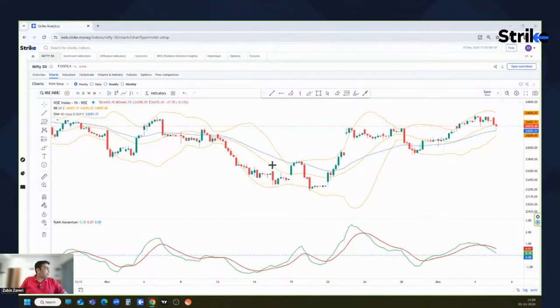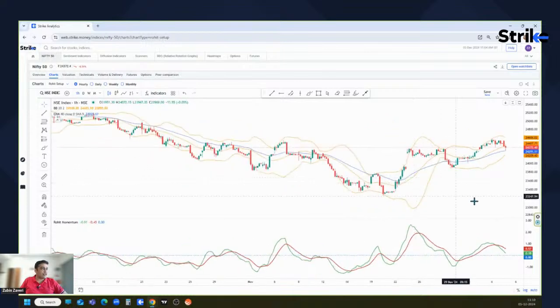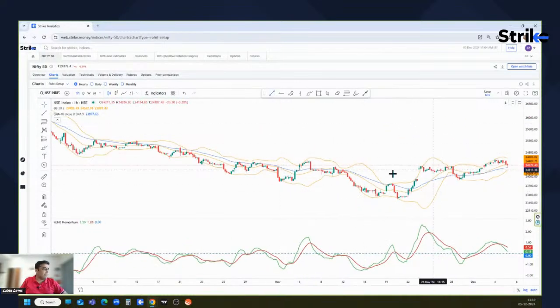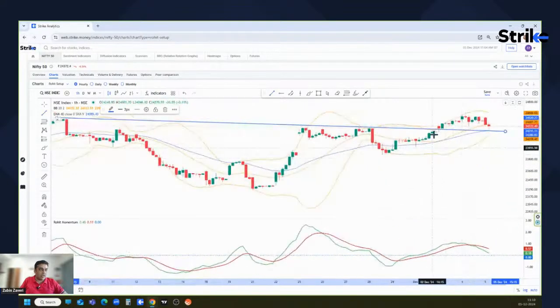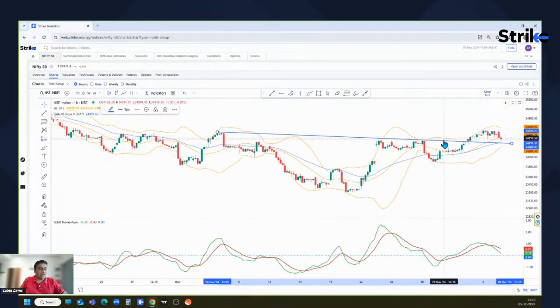Okay, so my friends, Nifty. In our last session on Tuesday evening, we had seen an inverted head and shoulder pattern that was being built. This was the inverted head and shoulder which we had broken, there was a breakout on 3rd of December from this pattern. Now this was a bullish trend reversal pattern. So Nifty did go up for a while, and now today it has retraced back to test this particular neckline.